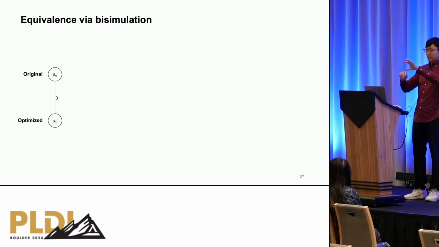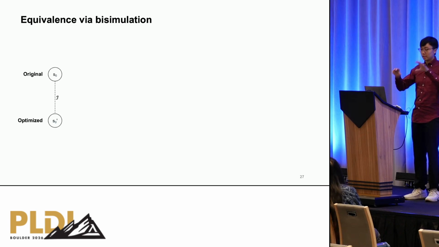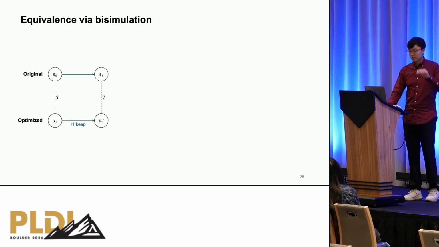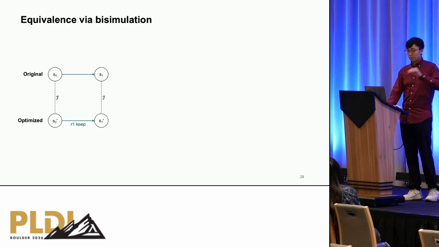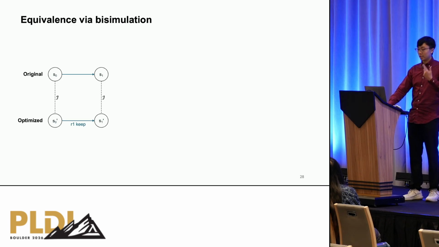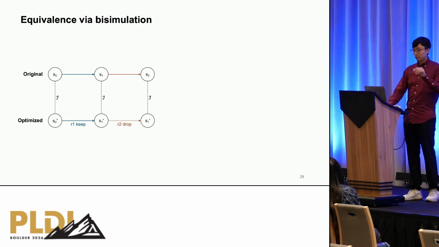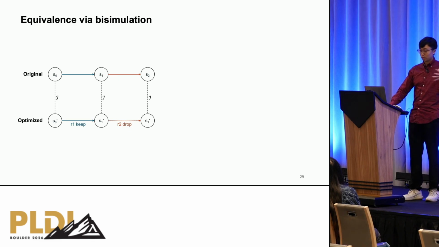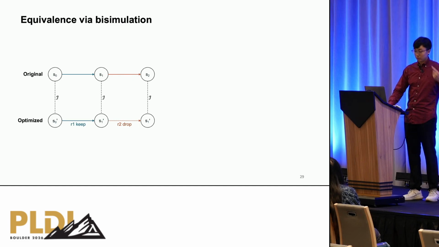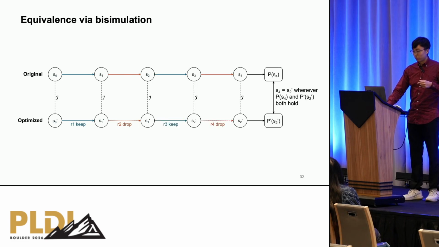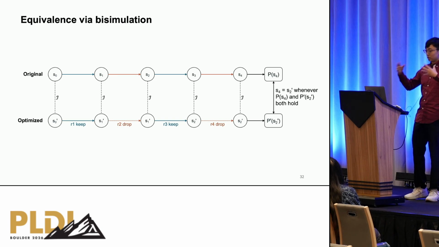So here we see that I should hold at the beginning with the initial two states S0 and S0 prime. And as we step through the data frame, either keeping or dropping rows, I should keep holding. For example, when a row is kept, both the original and optimized runs step forward, and I should also relate the new pair of states. And if a row is dropped, only the original run steps forward because that row is filtered out in the optimized run. I should hold despite that. And so on and so forth until we have exhausted the rows in the data frame.